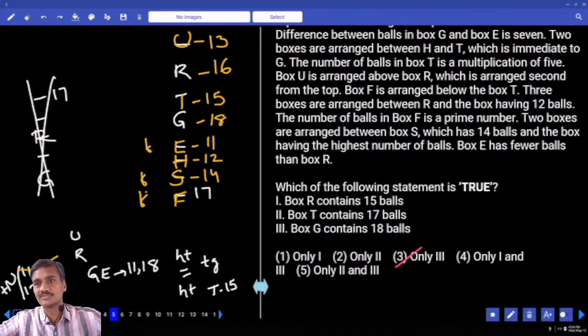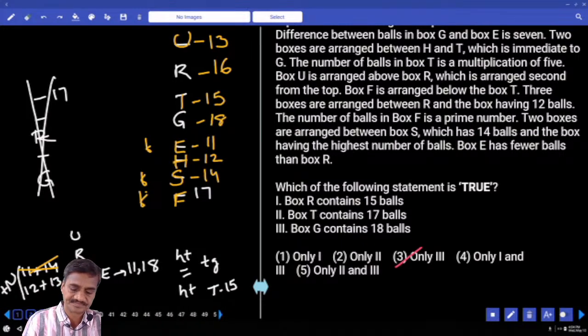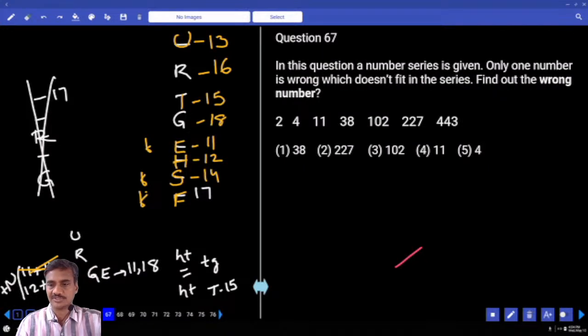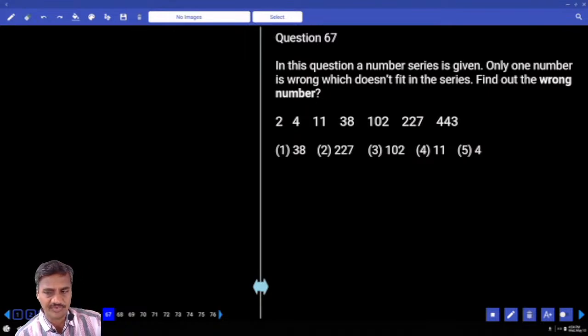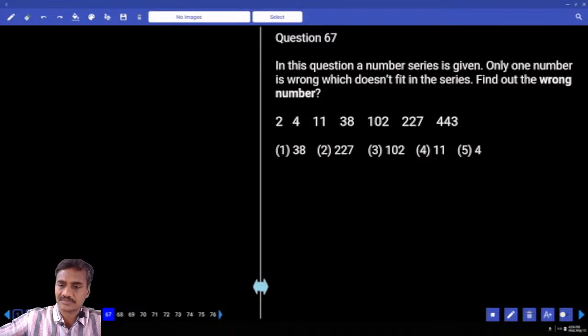Number series, question number 67. Now from 67 onwards, it is based on number series. We need to find out the wrong number. Now the wrong number in this one: 2, 4, 11, 38, 102, 227. If you observe here, 227 into 2 is 454, and 54 minus 11, into 2 and plus 9.